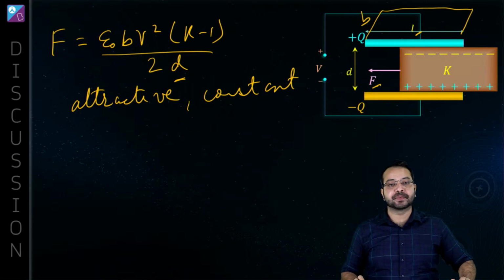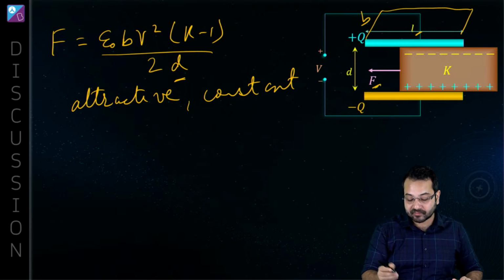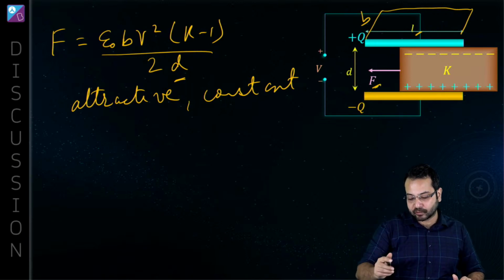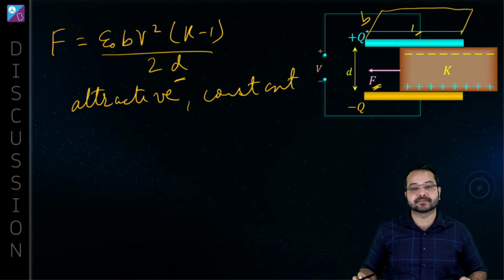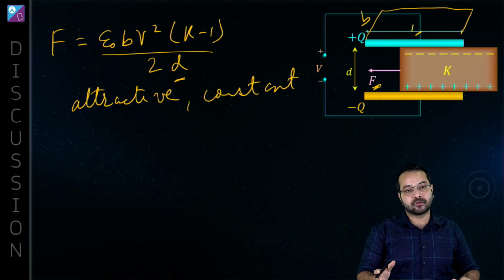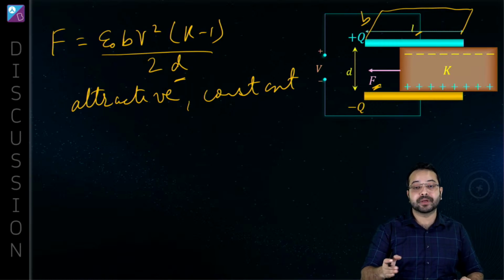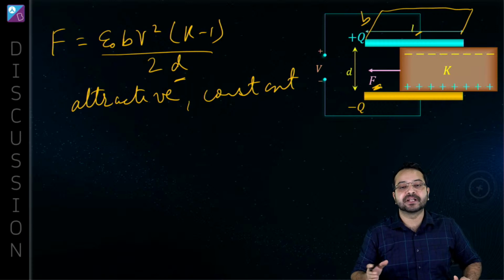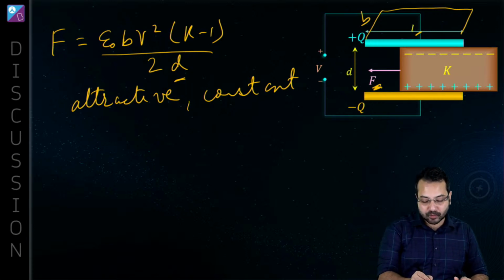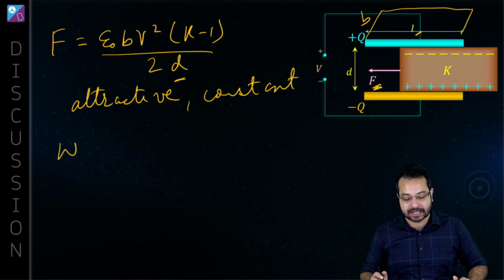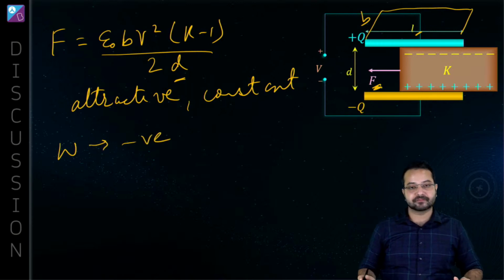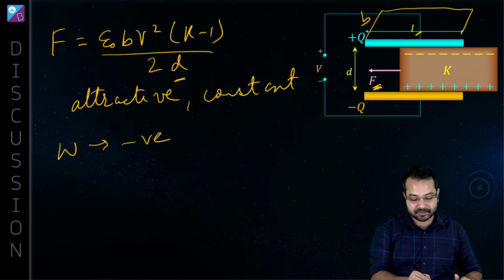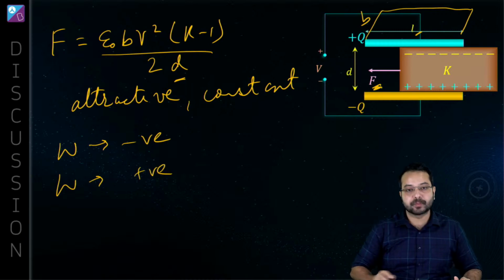So force F is being applied over the dielectric. The electrostatic force on this dielectric is like this. When we are taking it out, the work done by this electrostatic force is going to be negative because the force is towards the left and the displacement is towards the right. When we are reinserting the slab, the work done is going to be how much? The work done is going to be positive.